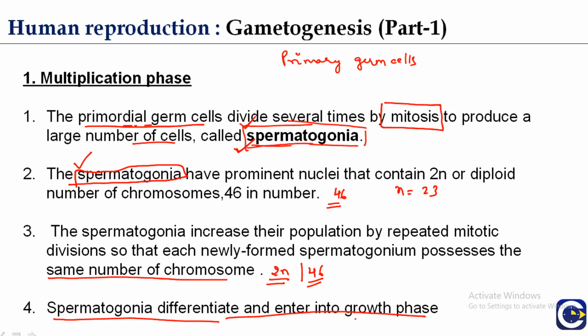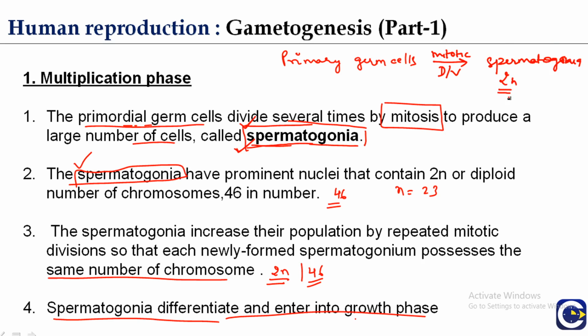So what happened in the multiplication phase? In the multiplication phase, the primary germ cells of the seminiferous tubule undergo mitotic division several times, and there is the formation of spermatogonia, which have the 2n number of chromosomes.